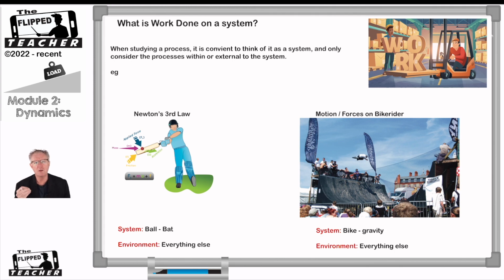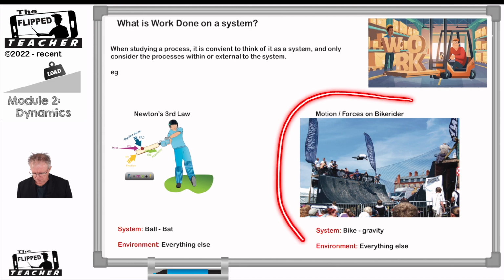So the system we're looking at here is the ball-bat system. Everything else, the batter, the movement of the batter's arms and legs, the movement of the earth, etc., is all external, part of the environment. The system is explicitly what we're looking at here: the ball's motion, and what directly impacts the ball's motion. Let's have a look at another example.